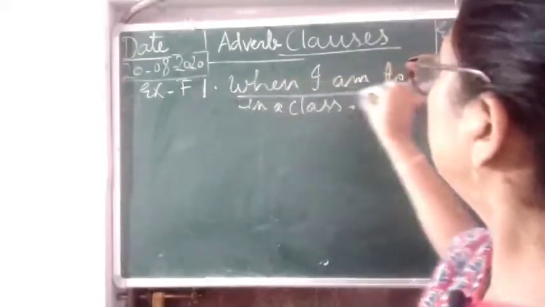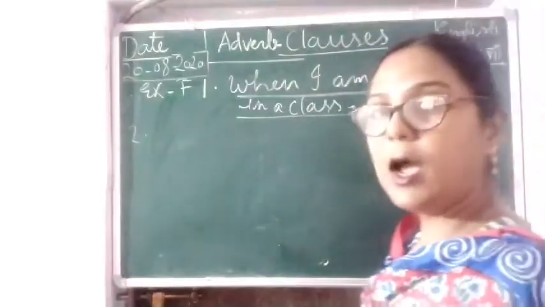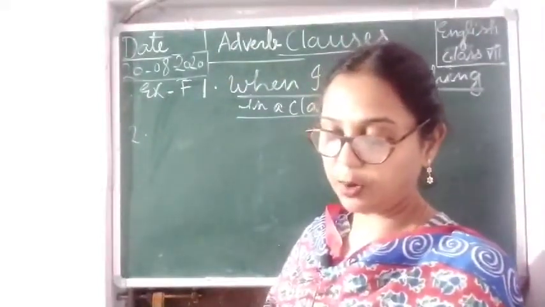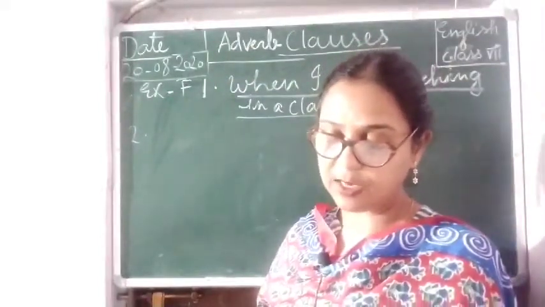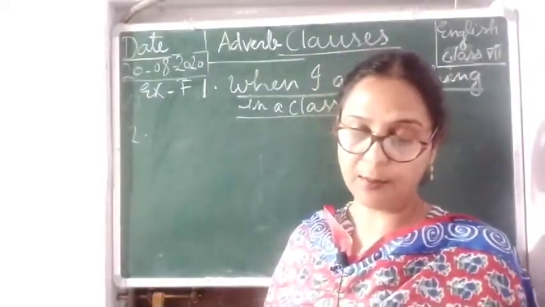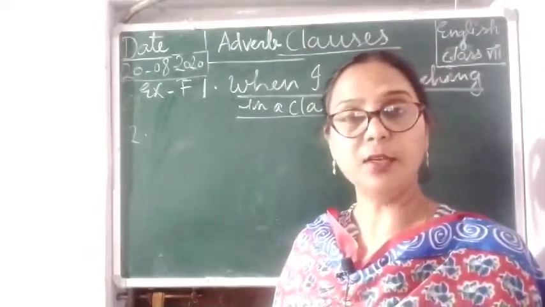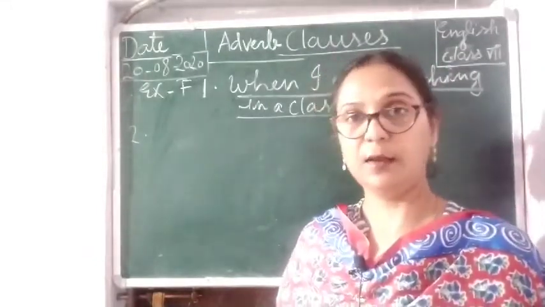So this is the adverb clause. Now in the second exercise, I joined the book club when I was in the 6th grade. I joined the book club when I was in the 6th grade. So here, when I was in the 6th grade.